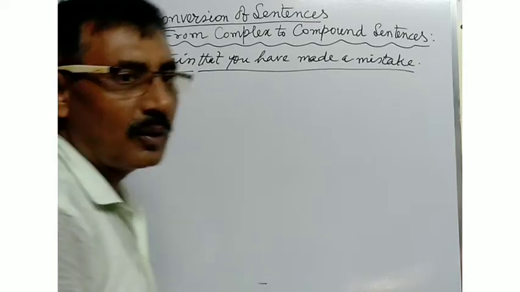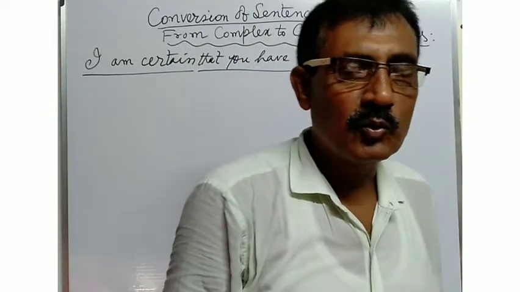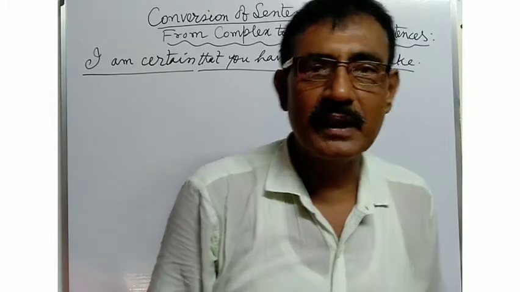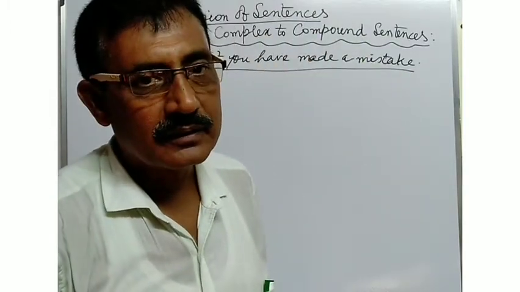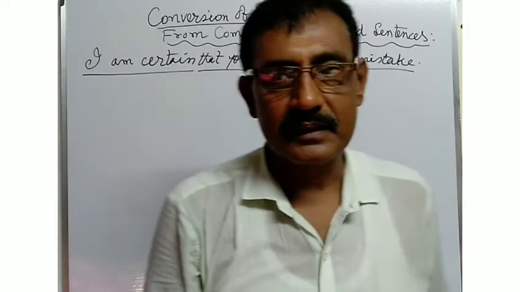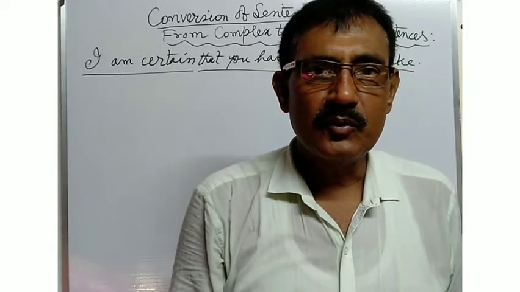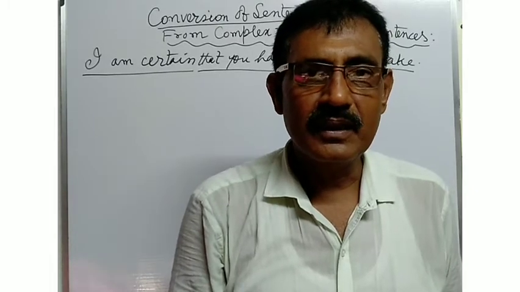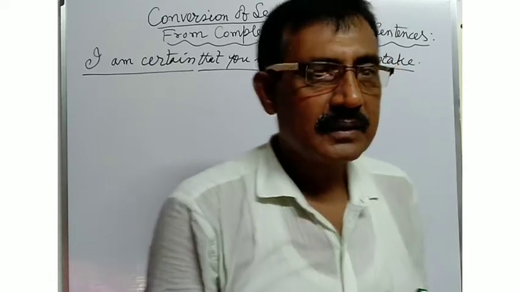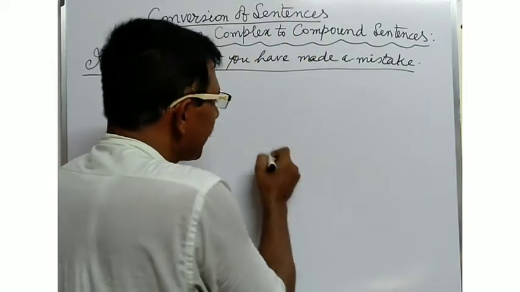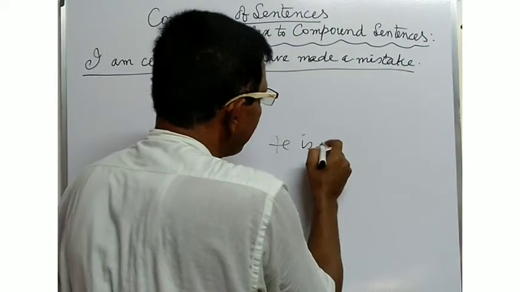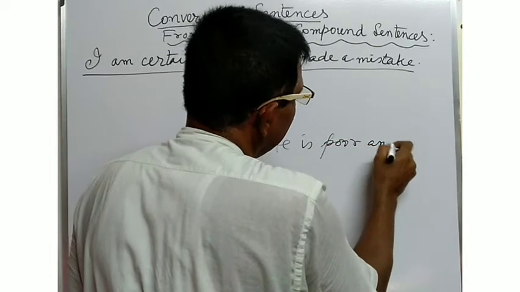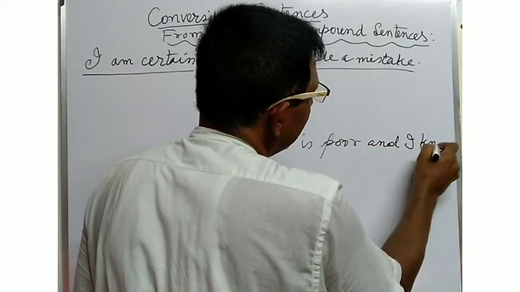A compound sentence is the one which consists of two or more than two main clauses or principal clauses combined by coordinating conjunctions, such as: he is poor and I know this.